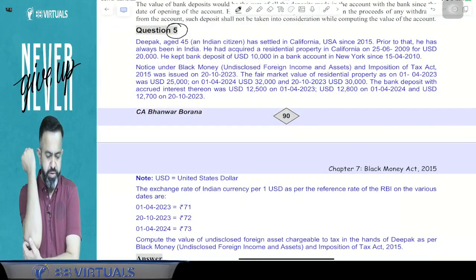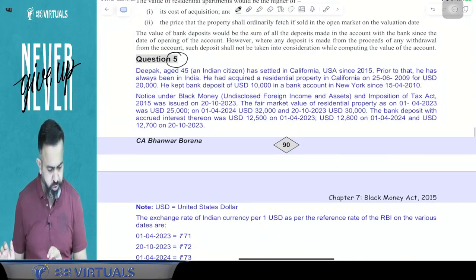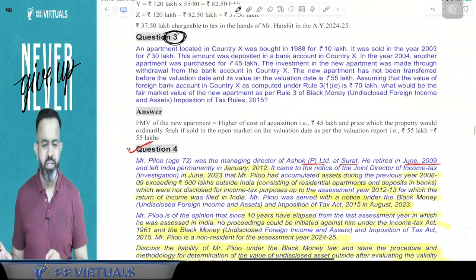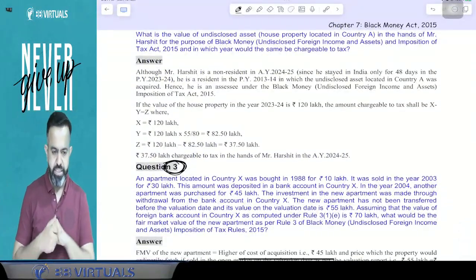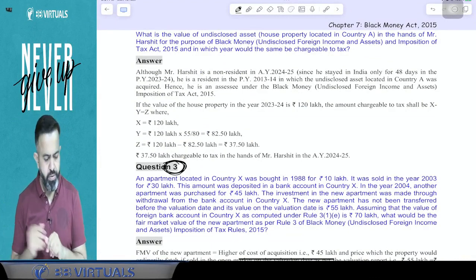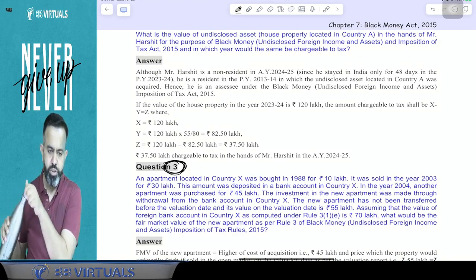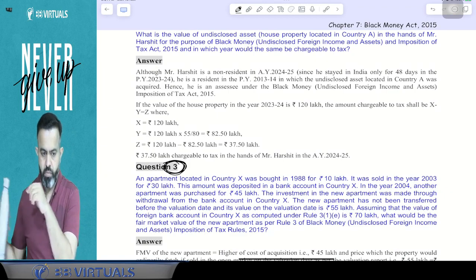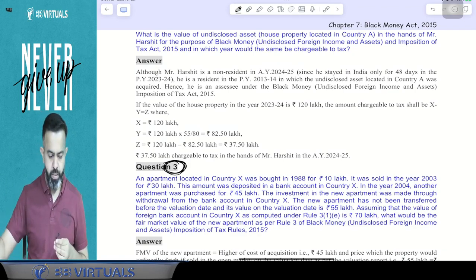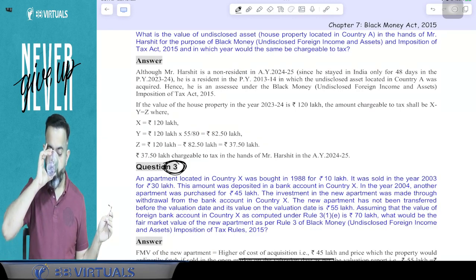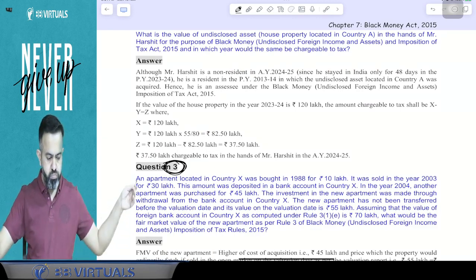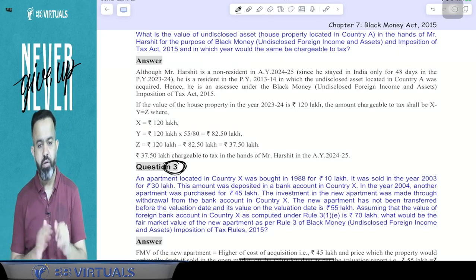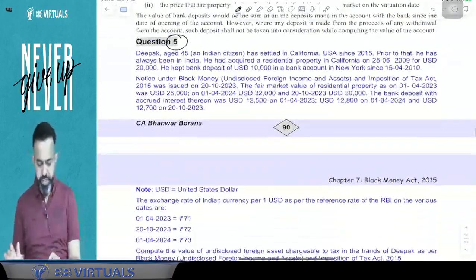Done, people? Question number 5. Question number 2 and 3, have you completed them or not? Just tell me, 2 and 3. Any doubt in question number 2 and 3? I think 2 and 3 were similar, whatever we did in the compact example. Any doubt in question number 2 and 3? No? 2 and 3 done? 5 is still pending. Yeah, so 5 we will do. Don't worry.